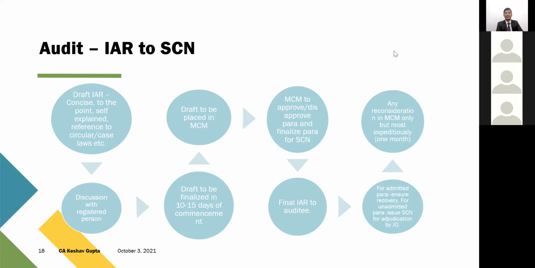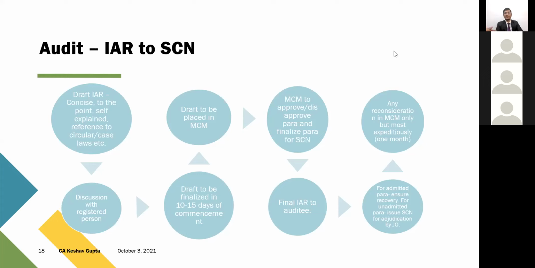So suppose the assessee finally receives the final IAR, and in the final IAR there were certain paras where the reply of the assessee was not considered. The IAR is supposed to be a document which should include the facts, the observations, and then finally the findings, and then finally the reply of the auditee.